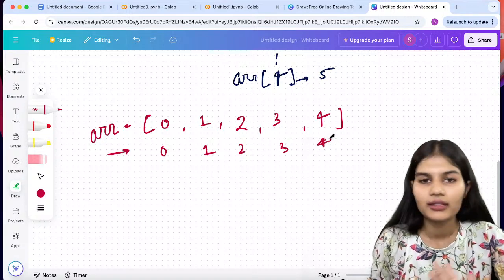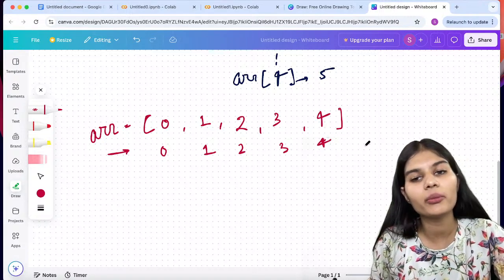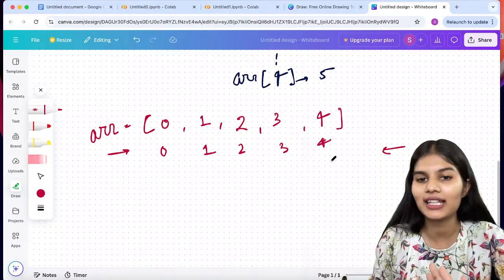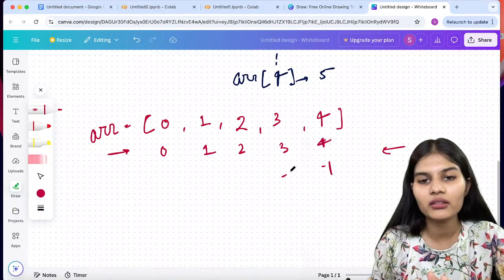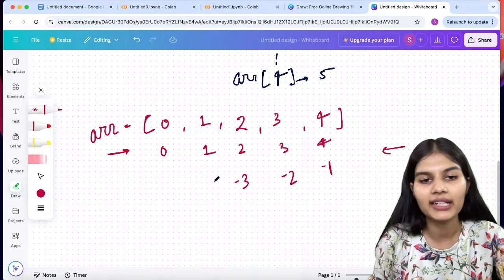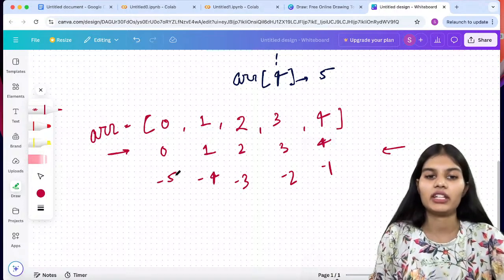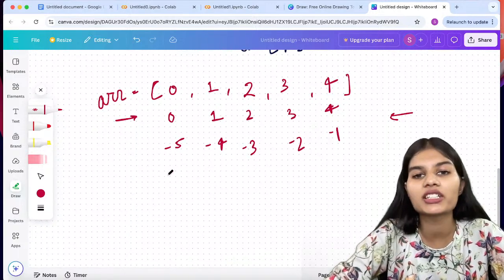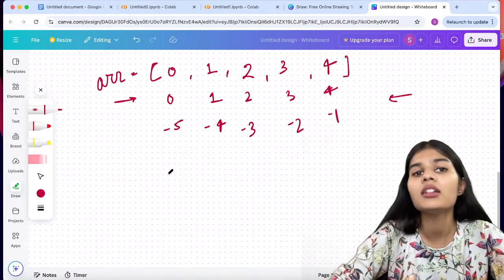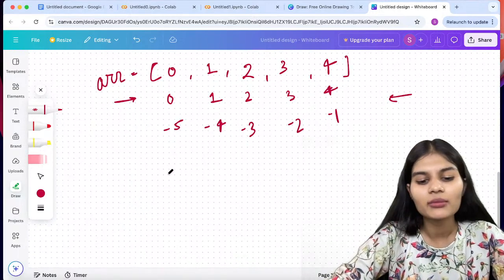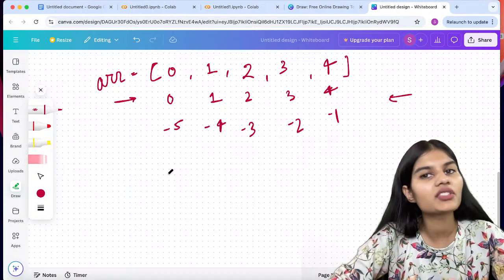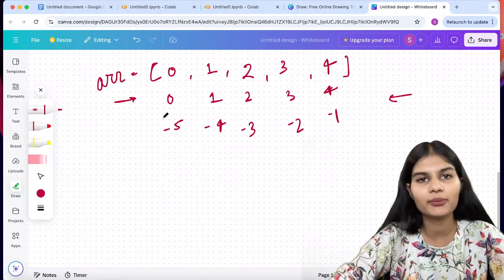Okay, clear, right? Now when I move from right towards the left, this will be -1, -2, -3, -4, and then -5. Okay, so this is how the positive and negative indexing of the integers works. The similar is for the numbers also. Okay, this is the process.